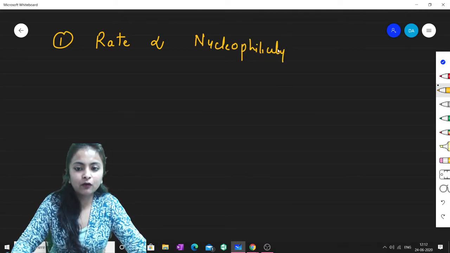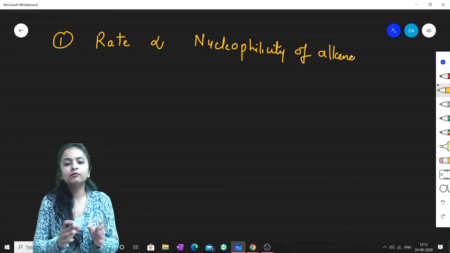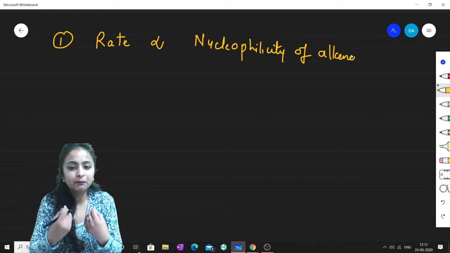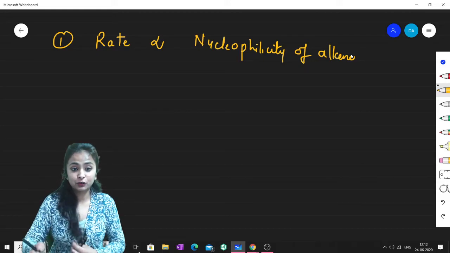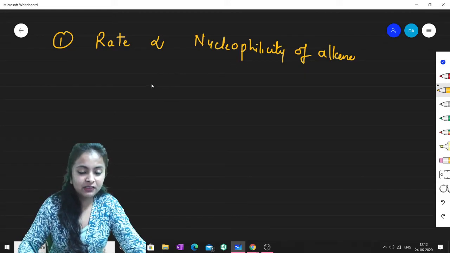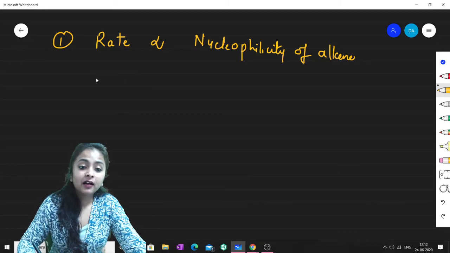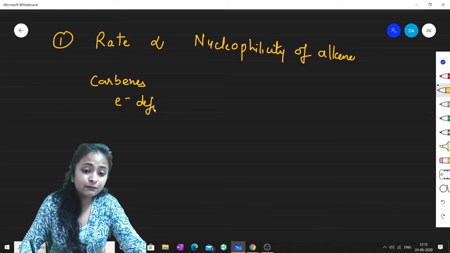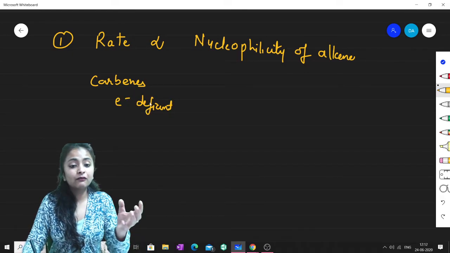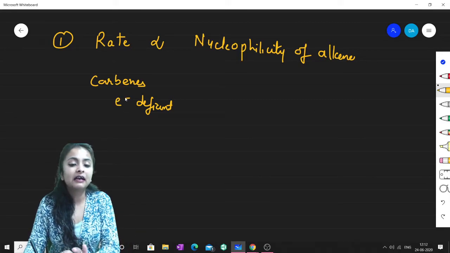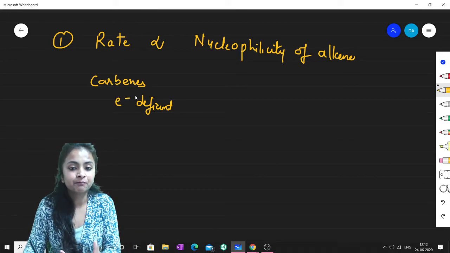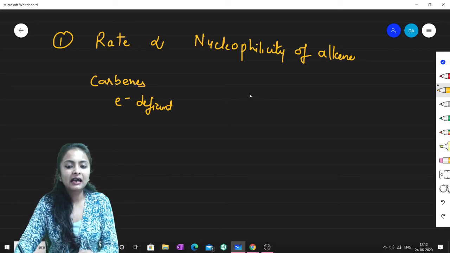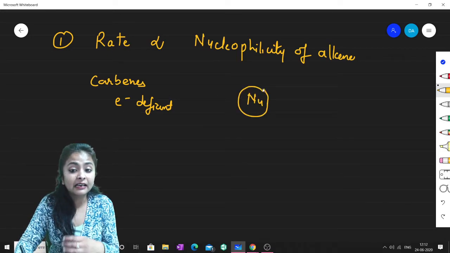Nucleophilicity of alkene. Now why is it so? Why am I saying that the rate of reaction of an alkene should be proportional to the nucleophilicity of the alkene? The reason behind this is that carbenes are electron deficient, aren't they? Yes, they are electron deficient. Because carbenes are electron deficient, they will approach the site where there is more electron density. So these carbenes will attack the site where there is high electron density.